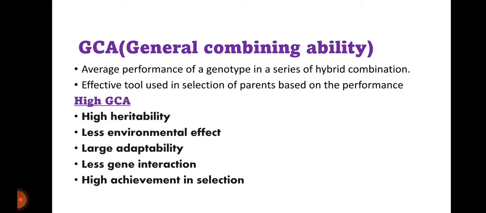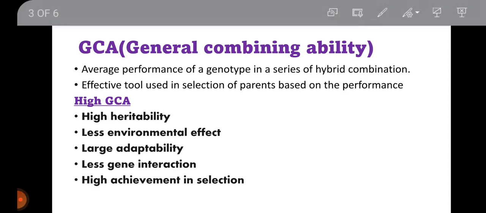If an inbred has high GCA, it should have high heritability, less environmental effect, large adaptability, less gene interaction, and high achievement in selection. These are the characters of high general combining ability.